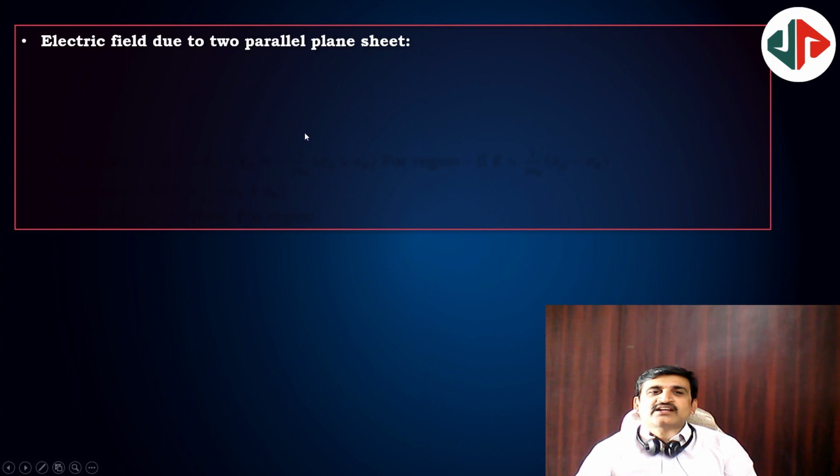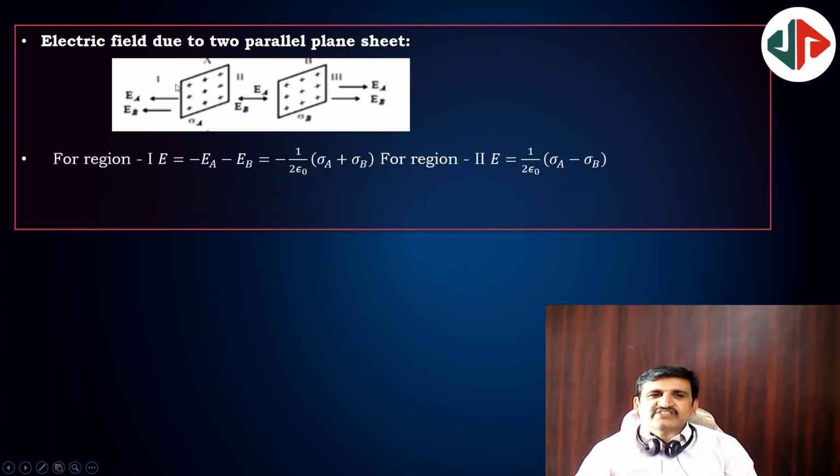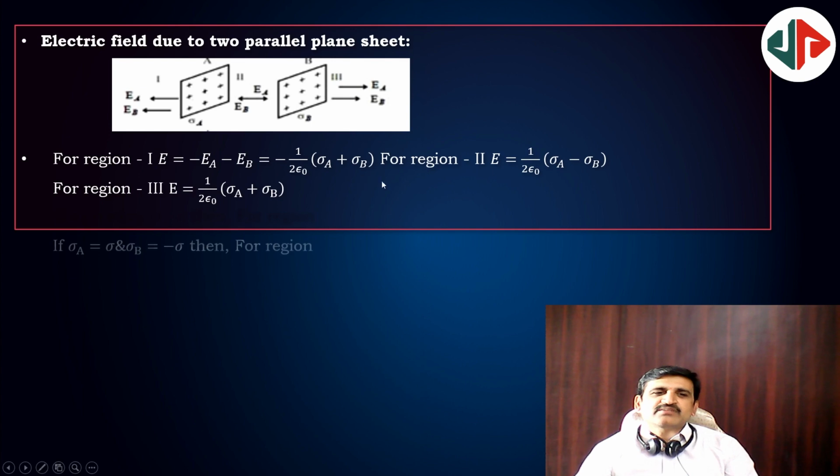Electric field due to parallel plane sheets: if these have two positive charges or like charges, then the field outside will be non-zero and the field in between the two will be 0. Of course, here he has given sigma A and sigma B different values. If both have the same, then in between will be 0 and outside will be non-zero for like charges. For unlike charges, in between the field will be there, and outside will be 0.